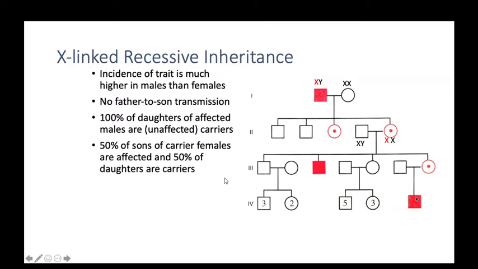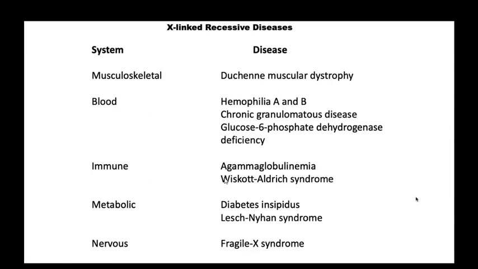These are X-linked recessive disease examples: musculoskeletal, Duchenne muscular dystrophy; blood disorders like hemophilia A and B. That is asked many times. Hemophilia A and B are X-linked recessive disorders. Chronic granulomatous disease, glucose-6-phosphate dehydrogenase deficiency. Many times questions are asked about these. These are the X-linked recessive disorders. And the metabolic disorders like diabetes insipidus and Lesch-Nyhan syndrome are also asked many times. Keep in mind that the table is also present in your Robbins book.